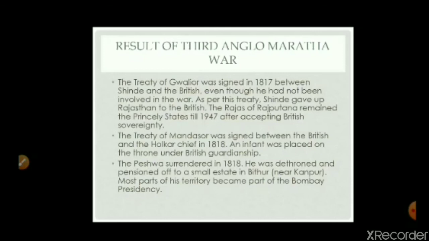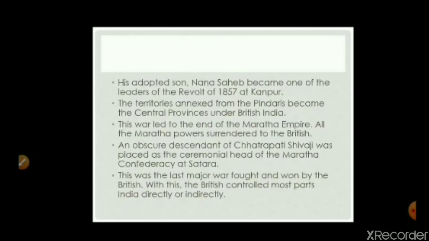An infant was placed on the throne under British guardianship. Once again, the Treaty of Mandasar was signed, and the Holkar chief, an infant, a small child, was placed under the guardianship of the British. Then the Peshwa surrendered in 1818. He was dethroned and pensioned off to a small estate in Bithur. Most of his territory became part of the Bombay Presidency. His adopted son Nana Sahib became one of the leaders of the revolt of 1857 at Kanpur.